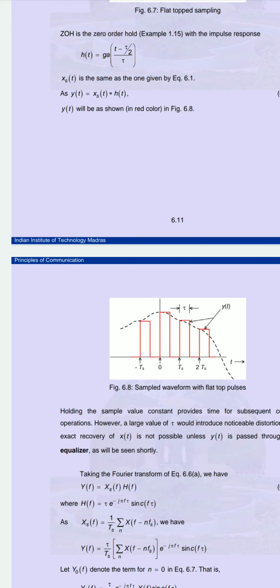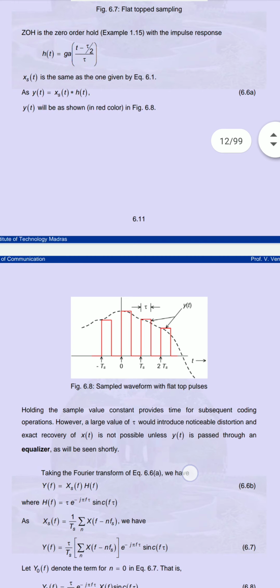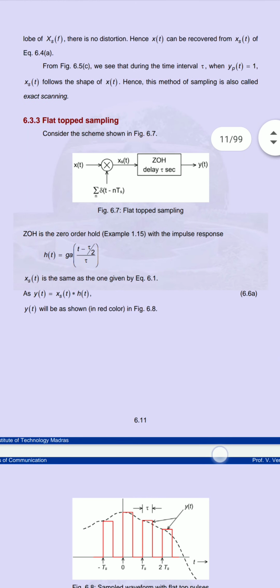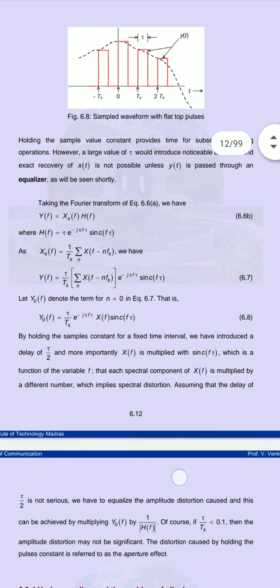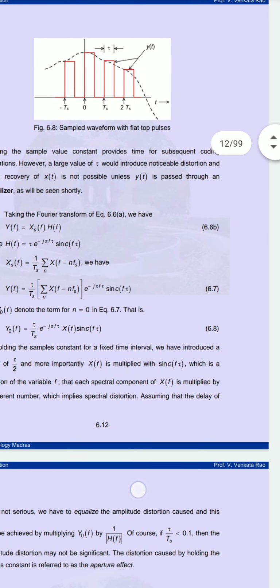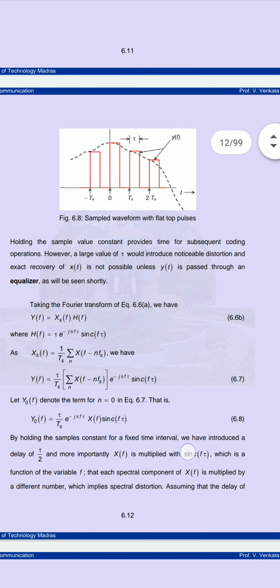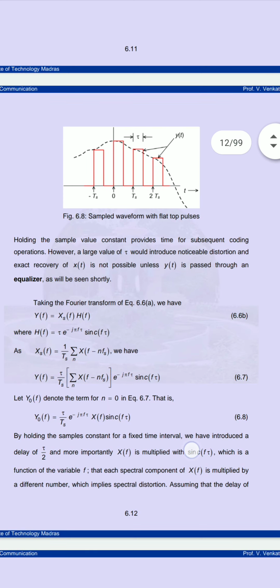Here we are holding the sample constant, so it gives time for subsequent coding operations, and we call it flat top sampling.